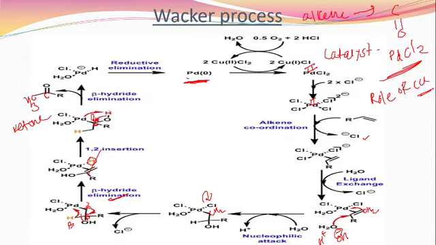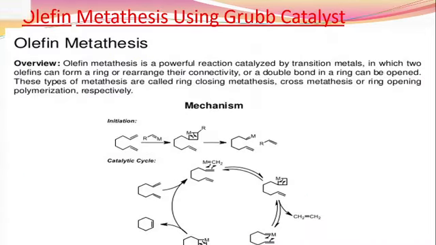At the same time the bond between carbon and palladium breaks, and we get our product, that is CH3COR. Then we get the catalyst, that is Pd(H2O)ClH. By the reductive elimination, all the ligands are removed, and we get Pd at the 0 oxidation state, which is again useful for the further conversion of alkene to the aldehyde or the ketone. This is about the Wacker process.